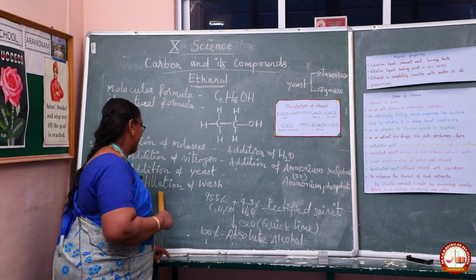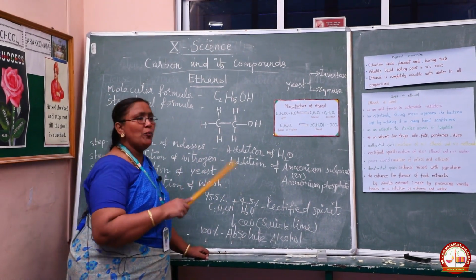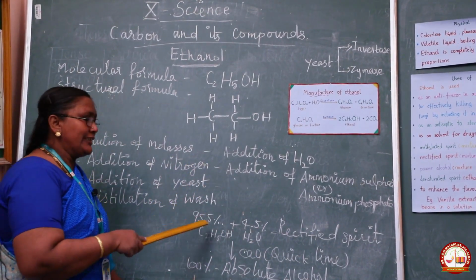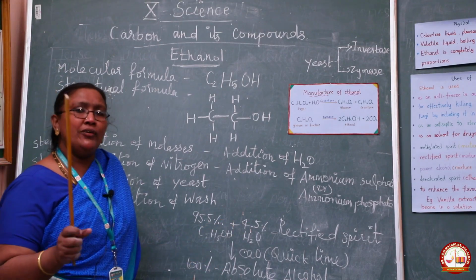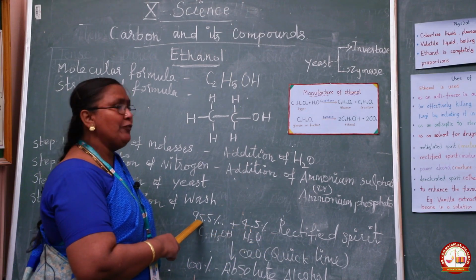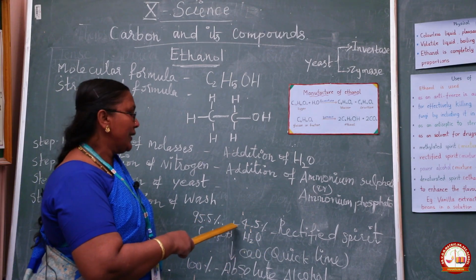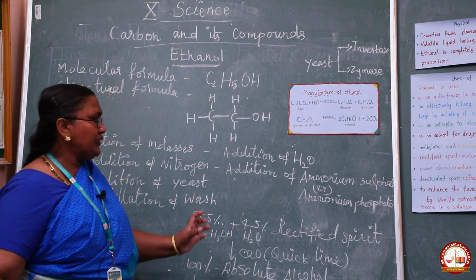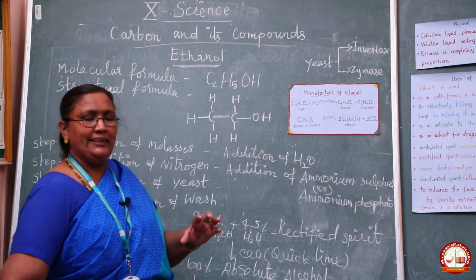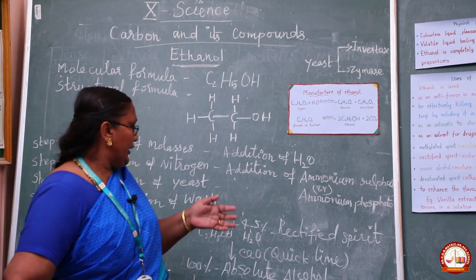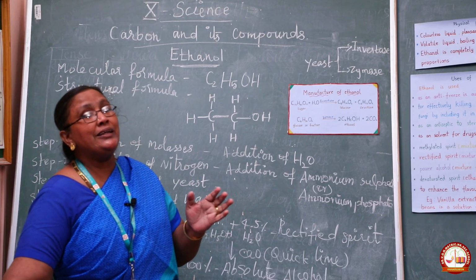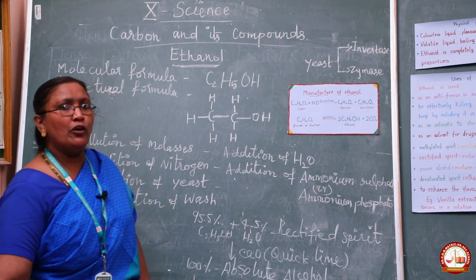Then move on to the last step, distillation of wash. The fermented liquid is technically called wash. That liquid is subjected to fractional distillation. We get a main fraction of ethanol solution. That mixture contains 95.5% ethanol plus 4.5% water. That mixture is known as rectified spirit. You are going to get a short question, what is rectified spirit? And also in multiple choice you will get 95.5% ethanol plus 4.5% water. That means rectified spirit. Are you able to follow, students?